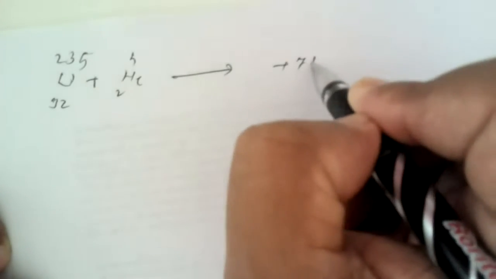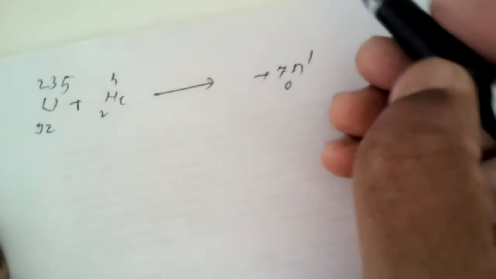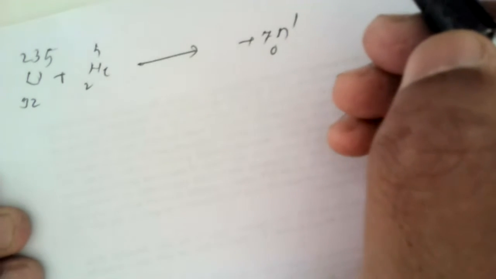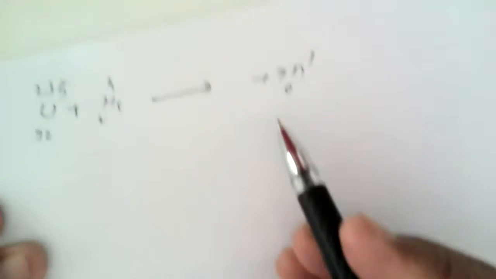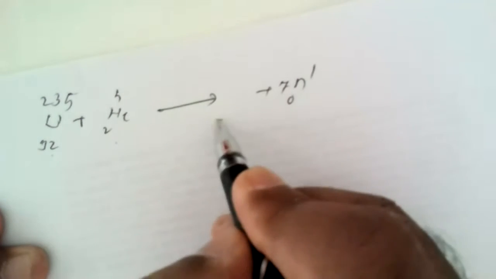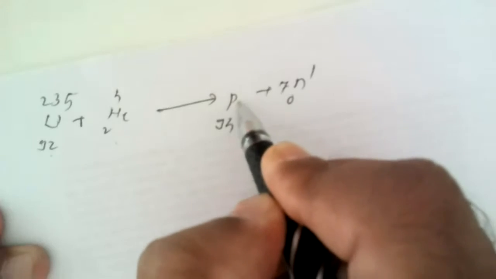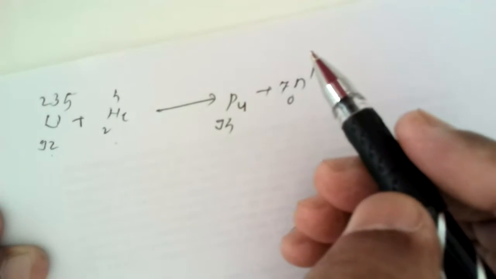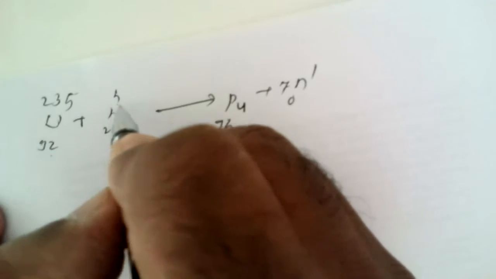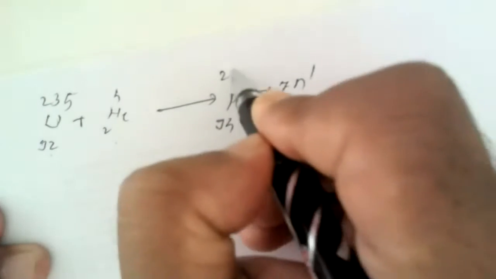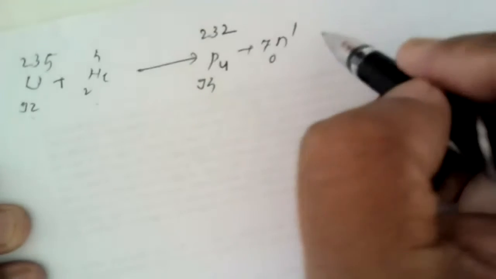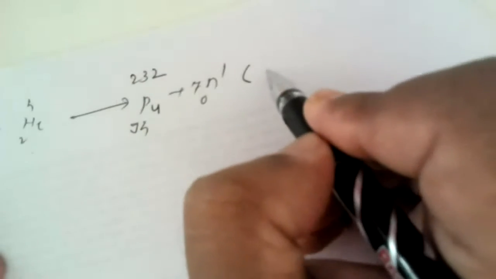During this course, if 7 neutrons are ejected, you have to calculate the required product. Again, it is very simple. 92 plus 2 is 94, and 94 is the atomic number of plutonium. And here 235 plus 4 is 239 minus 7 is 232. How can we write this reaction?